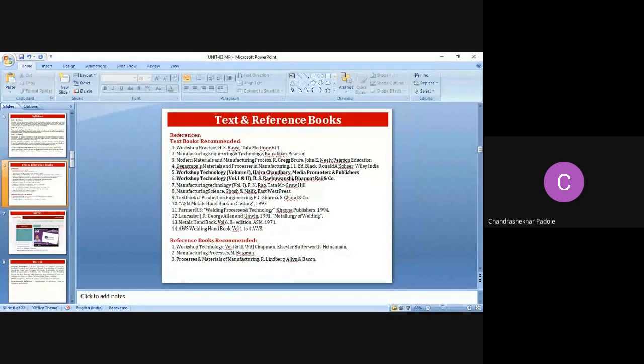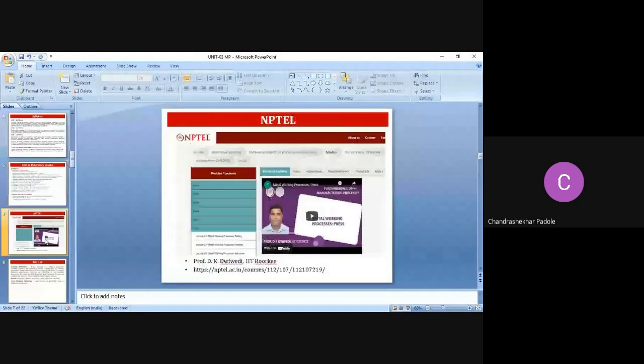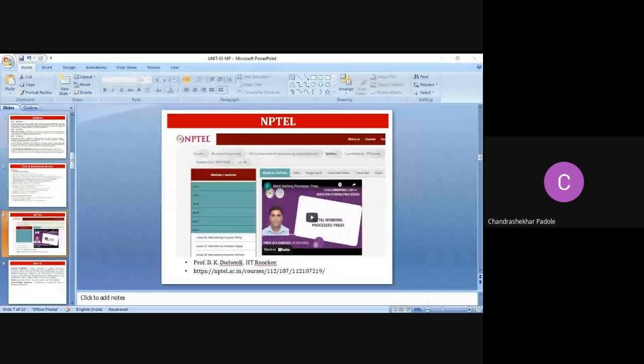And again, reference books are recommended from the university. These reference books are available in the syllabus itself, right? This is from the university. Again, you know the NPTEL. Do you know the NPTEL? Anyone can answer.